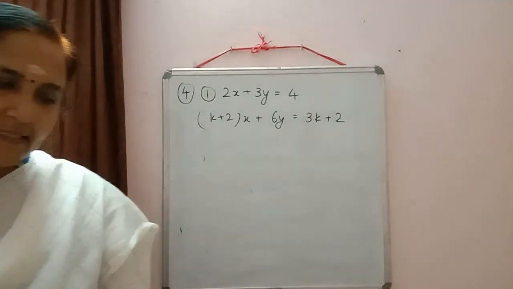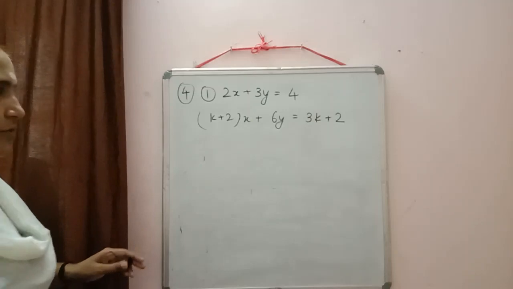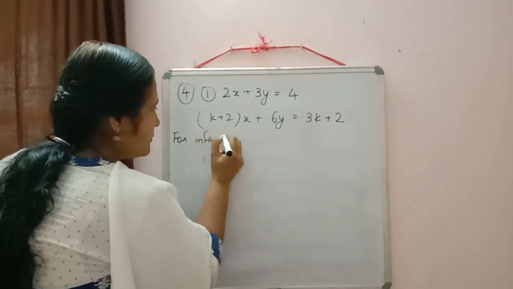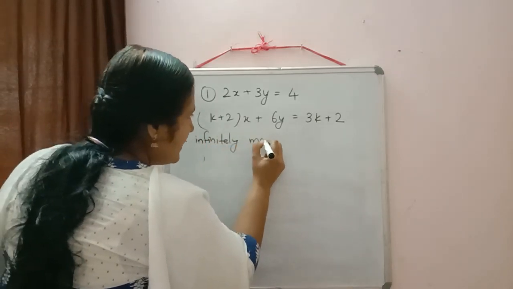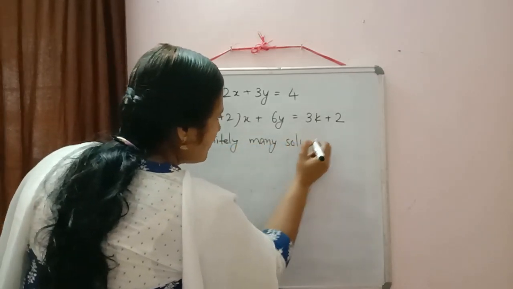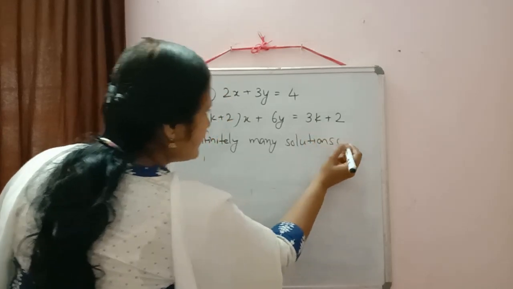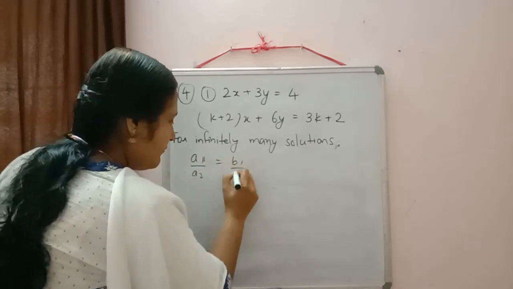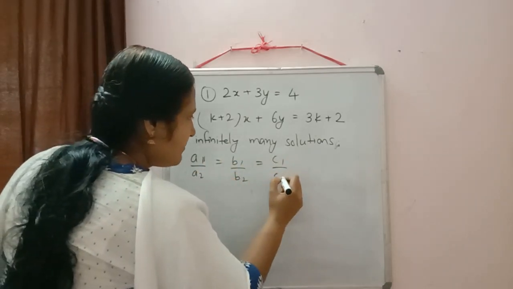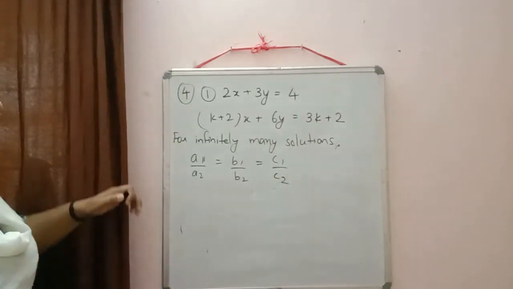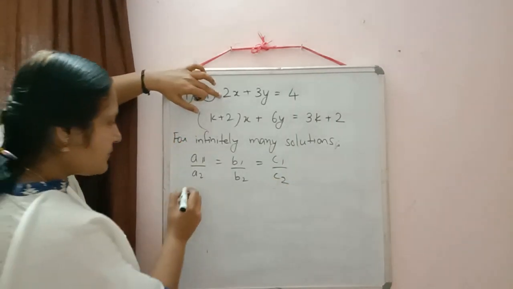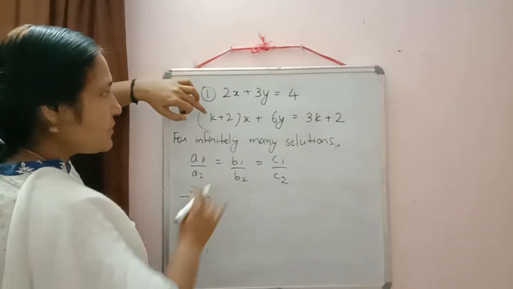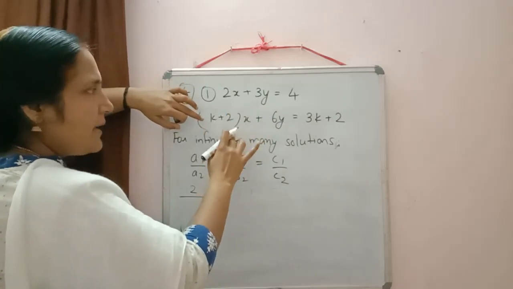So now here the condition is given infinitely many solutions. So write down the condition first. For infinitely many solutions, the condition is a1 by a2 equal to b1 by b2 equal to c1 by c2. Now we will substitute the values. Coefficient of x in the first equation is 2 by coefficient of x in the second equation, it is not k. Whatever the expression multiplied by x.